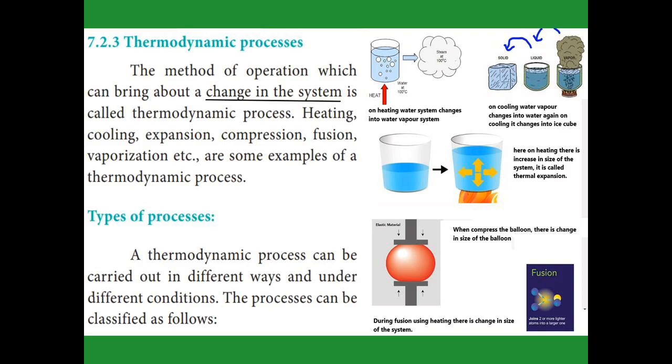And in the third diagram, in the glass we have a blue colored rubber-like substance. When you give heat to the rubber-like system, the rubber expands, and that is called thermal expansion. Here also the system undergoes changes with the help of heat, so that is a thermodynamic process.